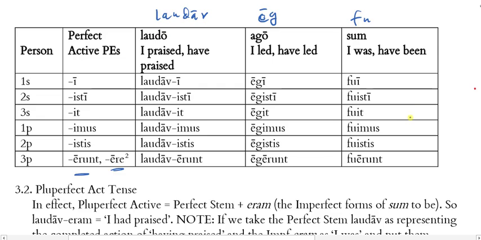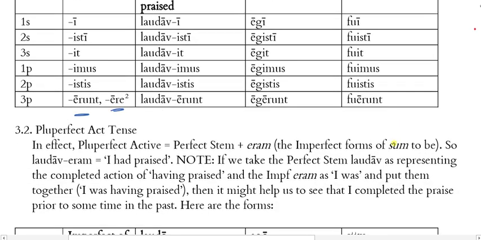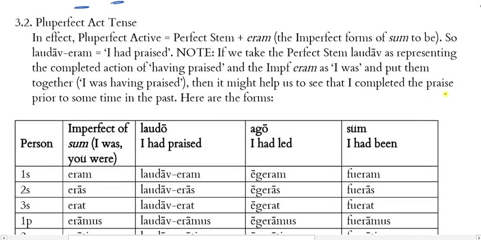All right, so let's go on. The pluperfect active tense. In effect, the pluperfect active tense is the perfect stem plus the forms of eram, the imperfect of sum, to be. Remember, I was, you were, he, she, it was, right? We're just using the eram, eras, erat forms. So laudav plus eram would be I had praised.